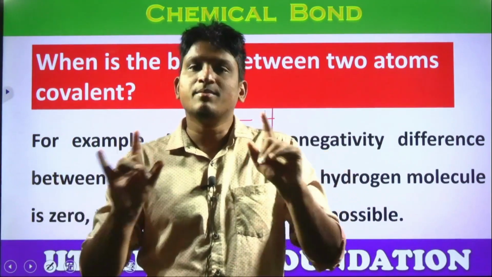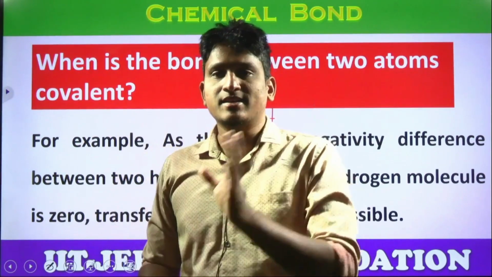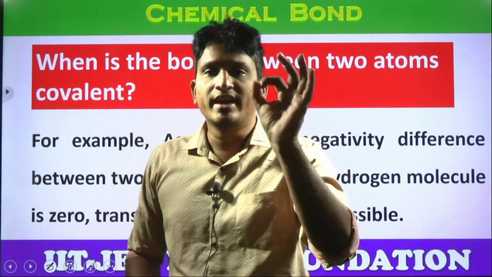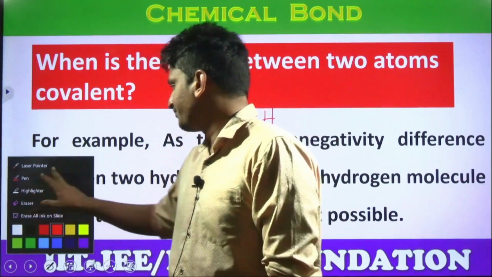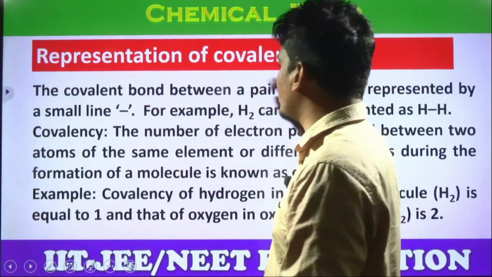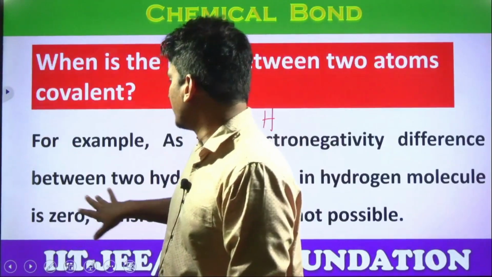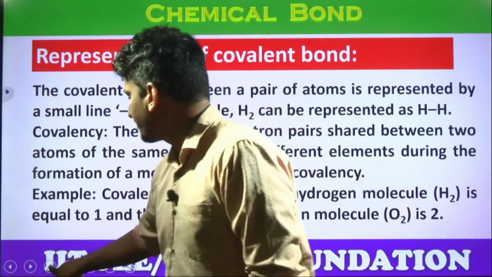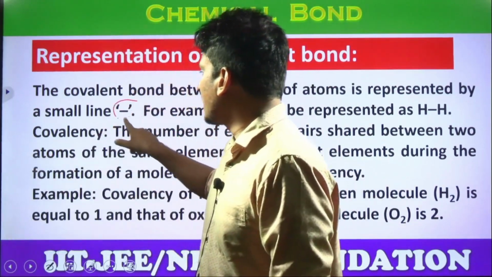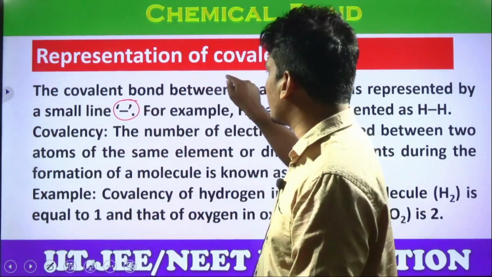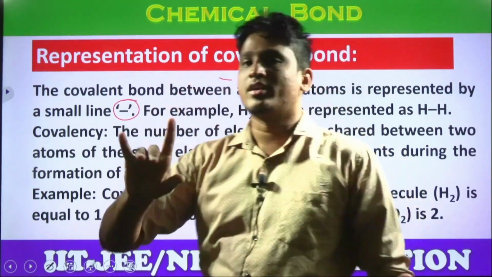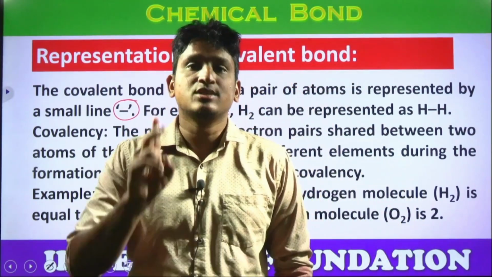Understood? What is the main criterion which decides the covalent bonding? Electronegativity difference, right? Now, the representation of a covalent bond, like I represented in the previous slide. How to represent covalent bonding? Using a small line, like a hyphen, but that is not called a hyphen, that is called a bond. Remember, a bond indicates two electrons.